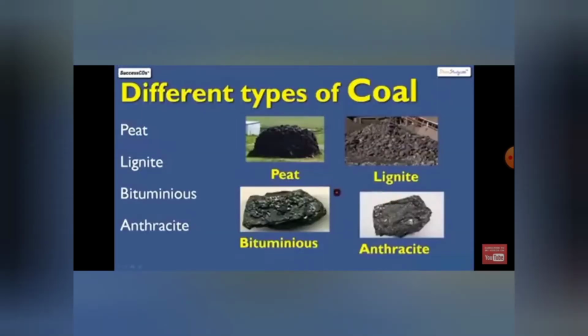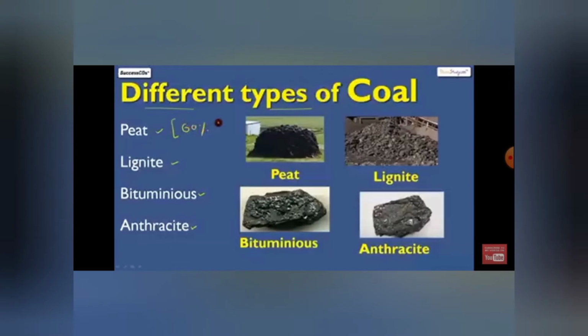Now, coal is found in four different types. Number one is peat, number two is lignite, number three is bituminous, and number four is anthracite. Peat is the soft coal. Lignite is slightly brown in color. Bituminous is slightly blackish, whereas anthracite is dark black in color and is the hardest coal.